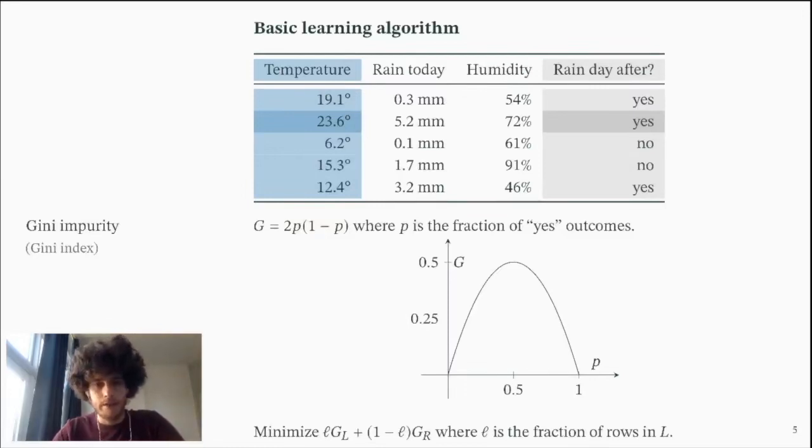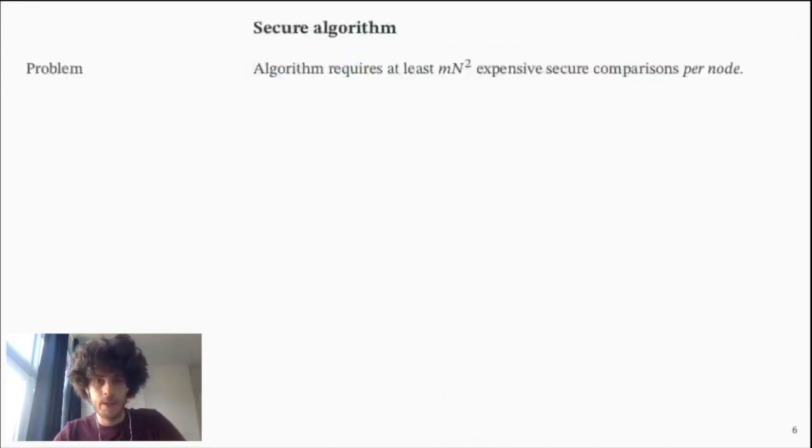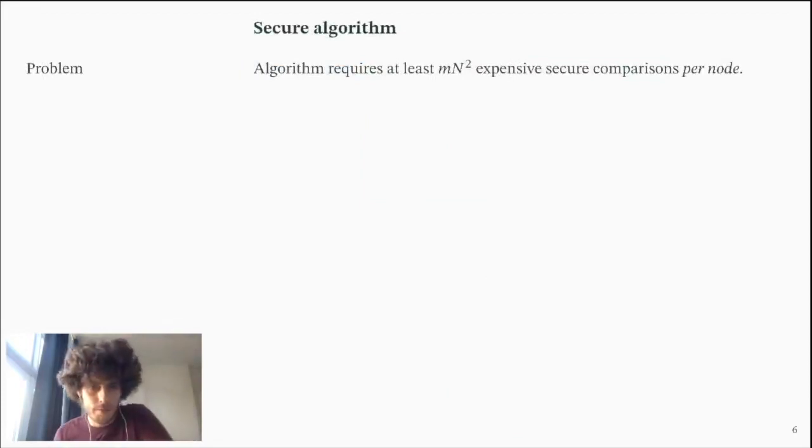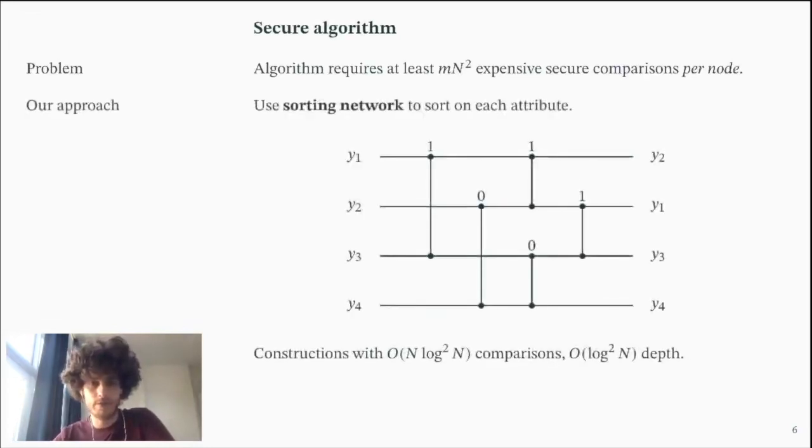And so the algorithm proceeds as follows. For all attributes, for all splitting values, calculate this weighted Gini value and then minimize it. Then output the node, the attribute and the splitting value that minimizes this. Now the downside of this is that it requires a lot of secure comparisons per node, and this is very expensive in MPC. So in our secure algorithm, we're first going to sort based on each attribute.